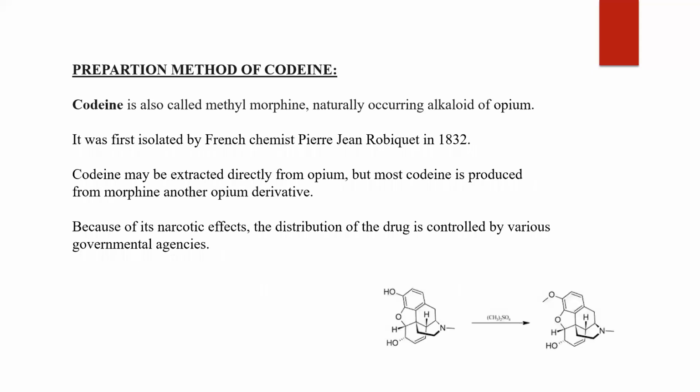Now we will look at the preparation method of codeine. Codeine is called methyl morphine, a naturally occurring alkaloid of opium. Codeine was first isolated by French chemists in 1832. Codeine may be extracted directly from opium, but most of the time it is produced from morphine, that is another derivative of opium. Because of its narcotic effects, the distribution of this drug is controlled by various governmental agencies.